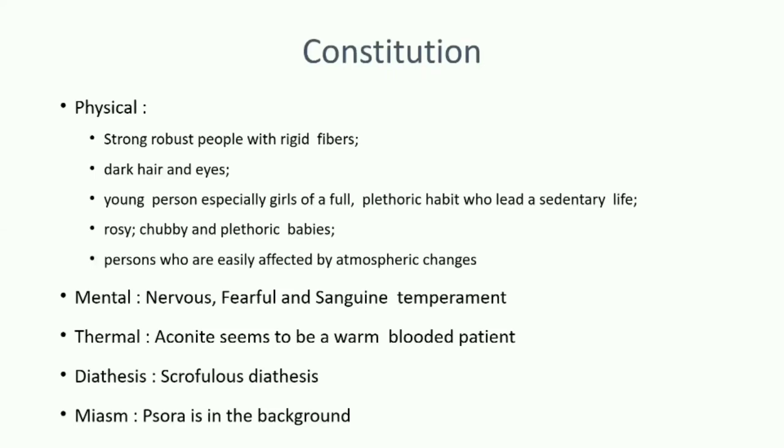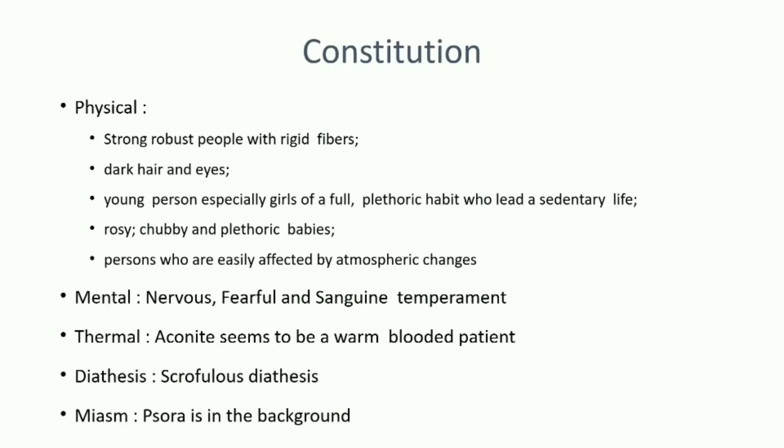Rosy, chubby, and plethoric babies, persons who are easily affected by atmospheric changes, meaning from summer to rainy season, or from rainy season to winter season, or sudden increase in heat, or sudden chill, cold temperature, it causes complaints of these people.